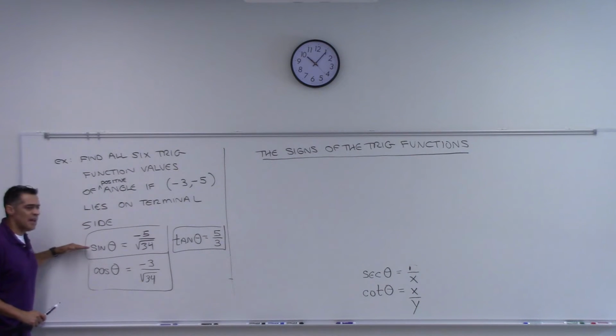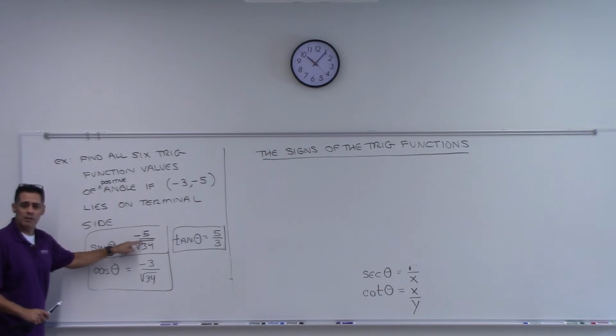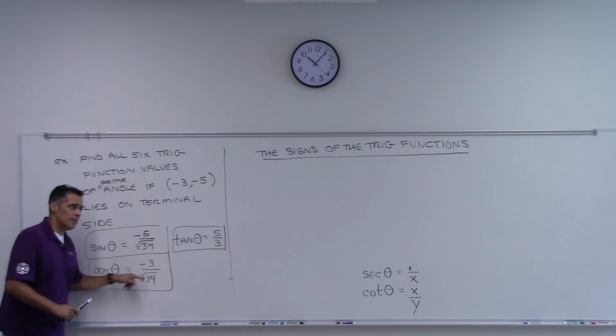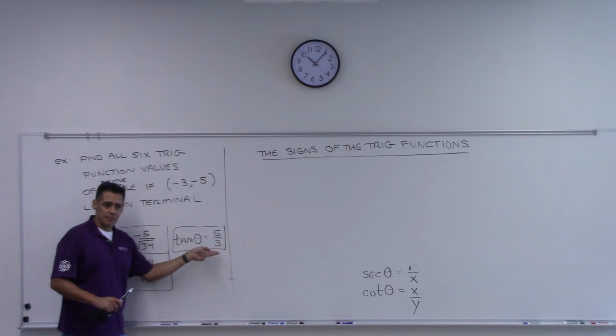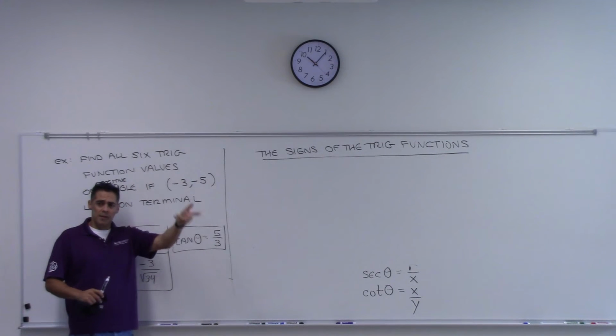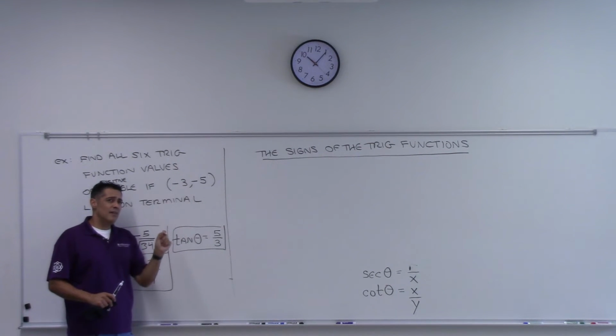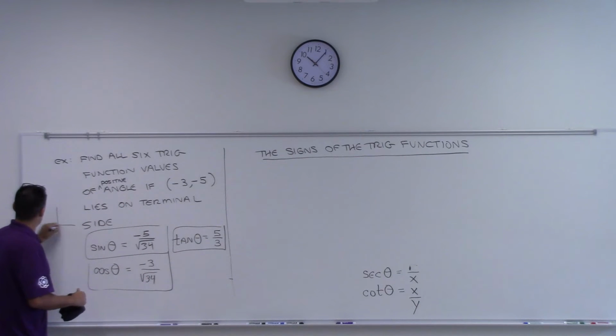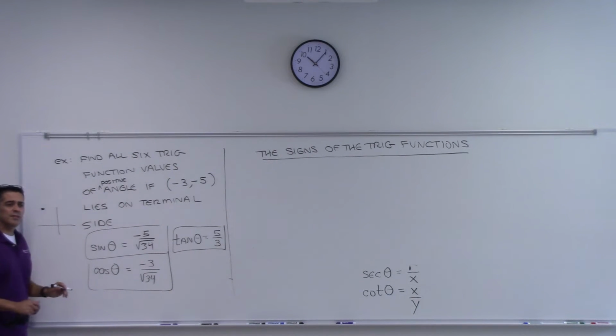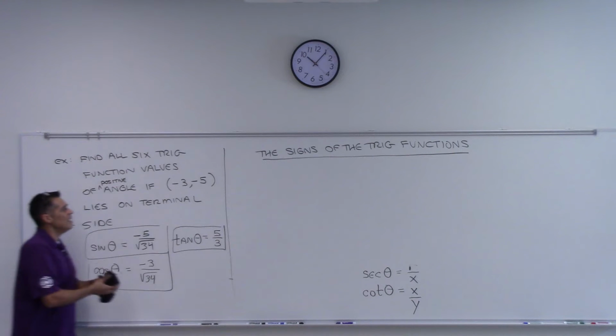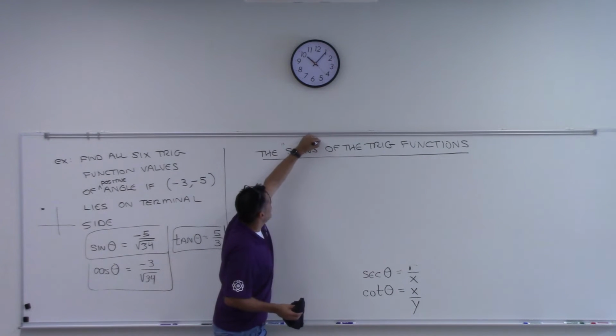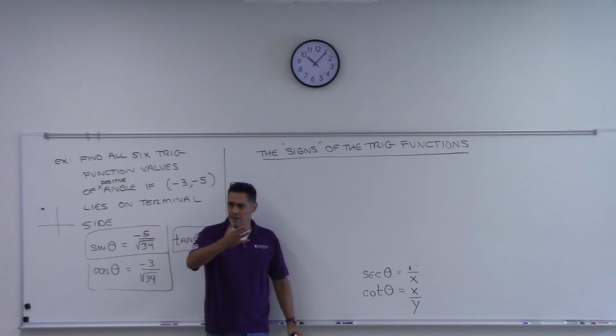Do you all see that the sine of this angle was a negative number? And do you see that cosine was a negative number and that tangent was positive, right? And then if you look at the previous problem we did, the point was here. Sine was positive, cosine was negative, tangent was negative, right? So when I'm talking about the signs of the trig functions, I'm referring to positive and negative right now.